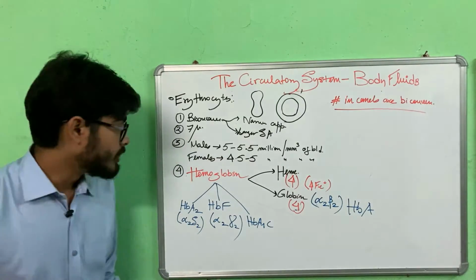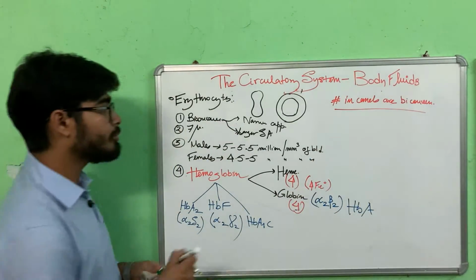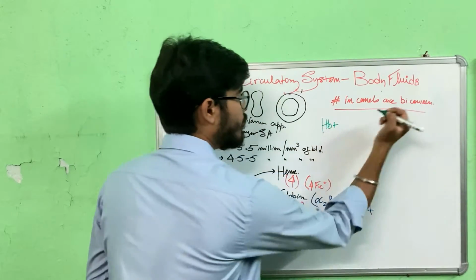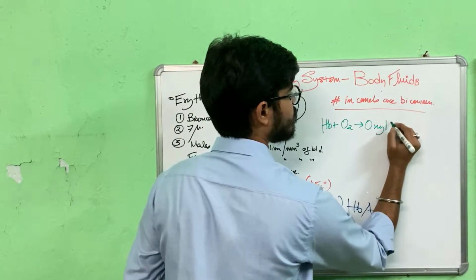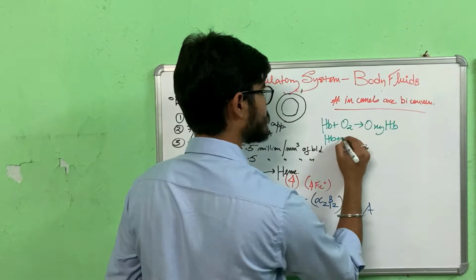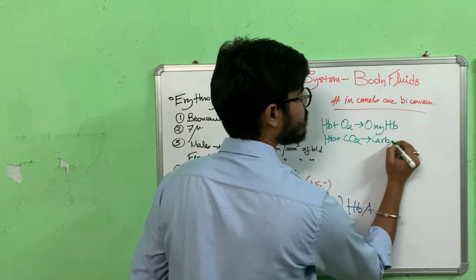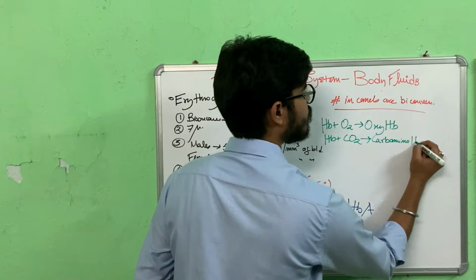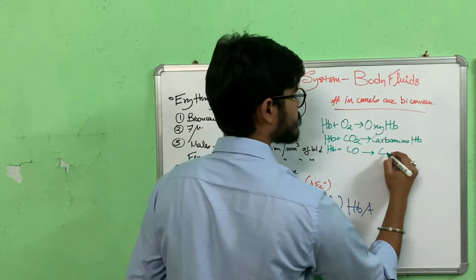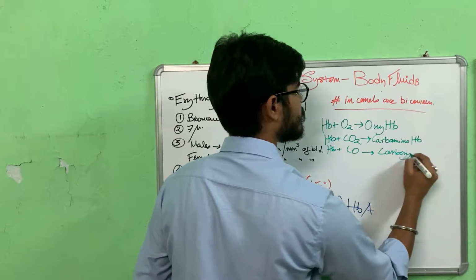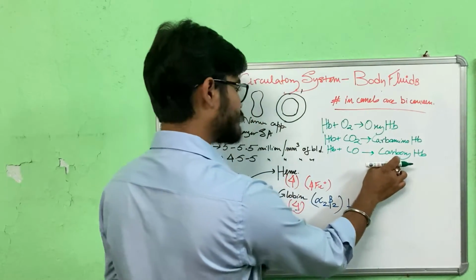Now let's talk about the different compounds formed by hemoglobin. Let's write here. Hemoglobin, when it attaches with an oxygen molecule, forms oxyhemoglobin. Hemoglobin, when it attaches with a carbon dioxide molecule, forms carbaminohemoglobin. Now when hemoglobin attaches with carbon monoxide, it forms carboxyhemoglobin. Very important to know, this carboxyhemoglobin is the most stable.